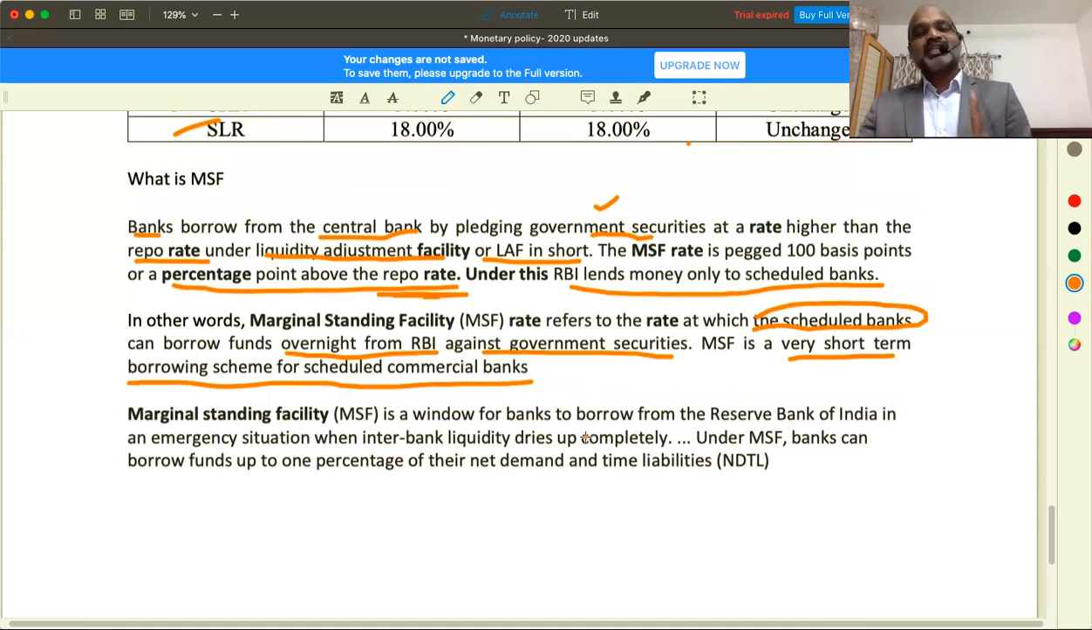So under MSF, first question, who will borrow money? Scheduled commercial banks. When will they borrow money? When their existing quota is exhausted. At what rate will they borrow? They will borrow under MSF when they want money for a short term, that too overnight. What are they supposed to do? They have to show government securities, government bonds in which they have already invested. First of all, how come they are in possession of government securities? Because they had invested.